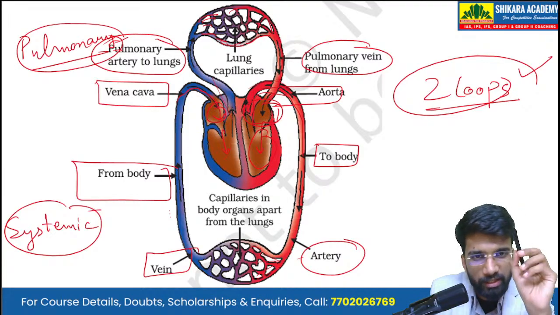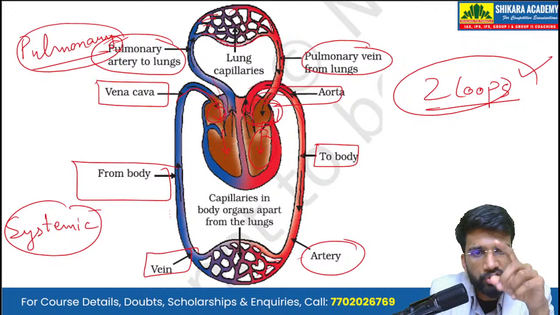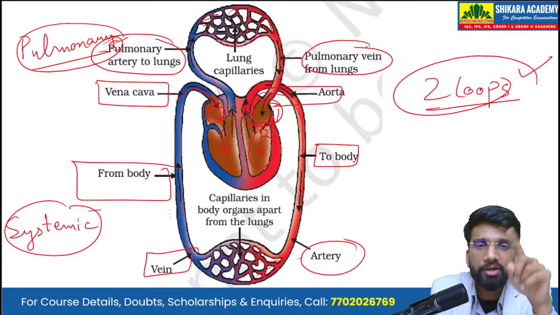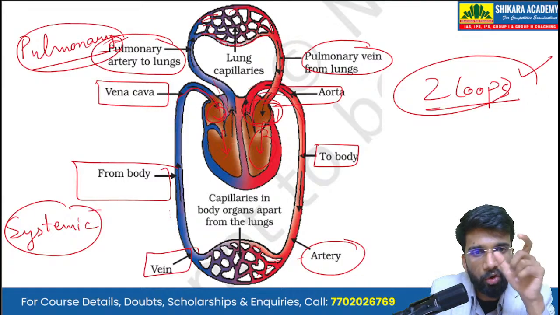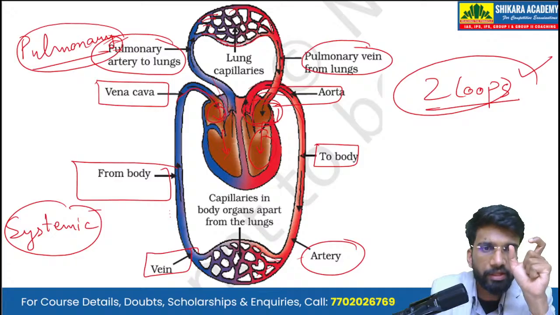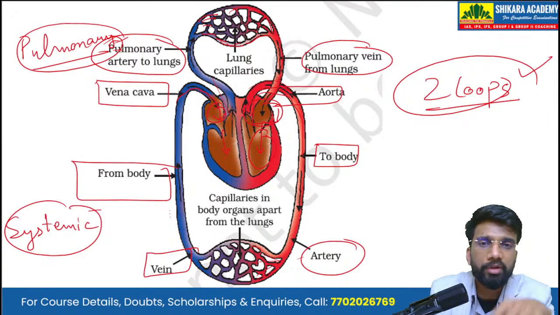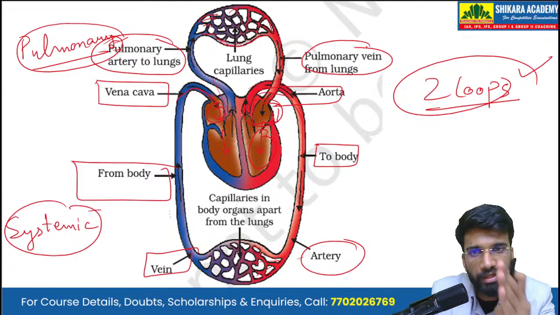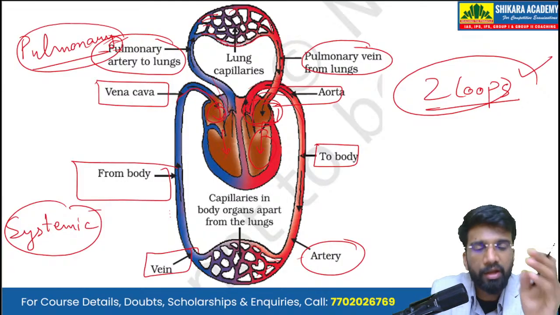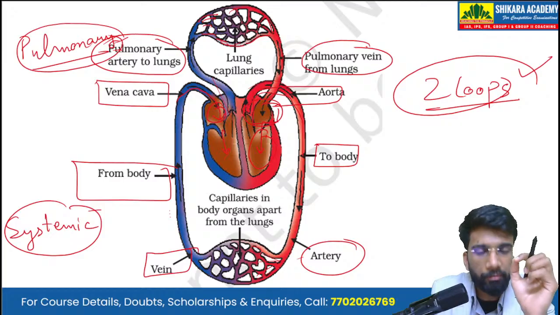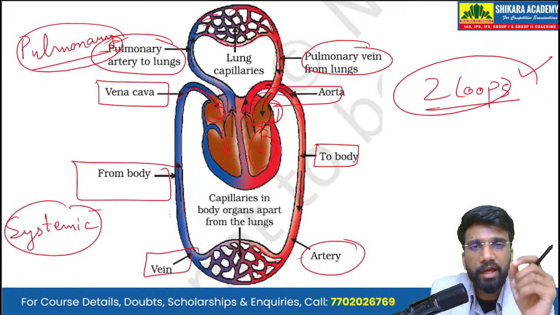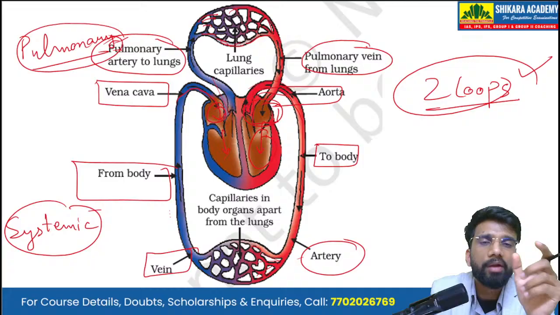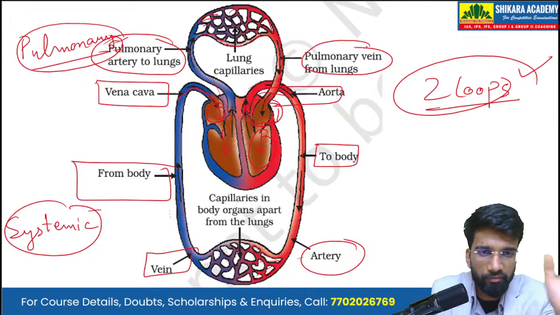The pulmonary artery carries the deoxygenated blood from the heart to the lungs, and the pulmonary vein brings the oxygenated blood. So the pulmonary artery and the pulmonary vein are the exception when it comes to carrying oxygenated and deoxygenated blood. Generally, the arteries carry the oxygenated blood, exception being the pulmonary artery, and veins carry the deoxygenated blood, exception being the pulmonary vein.